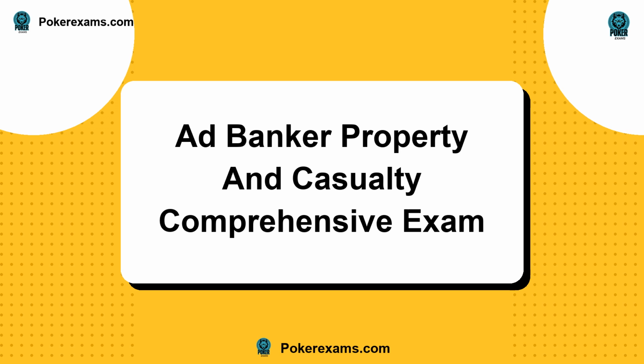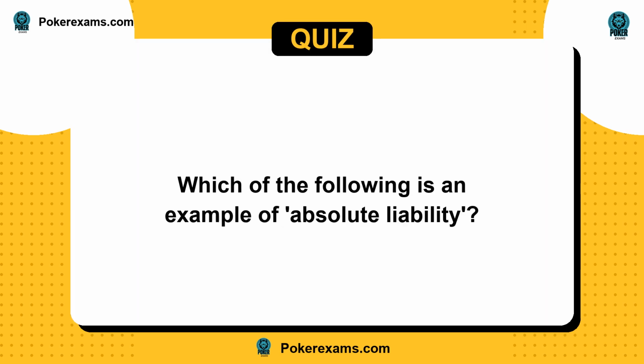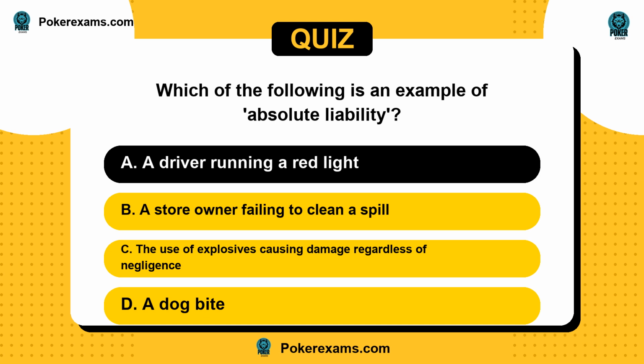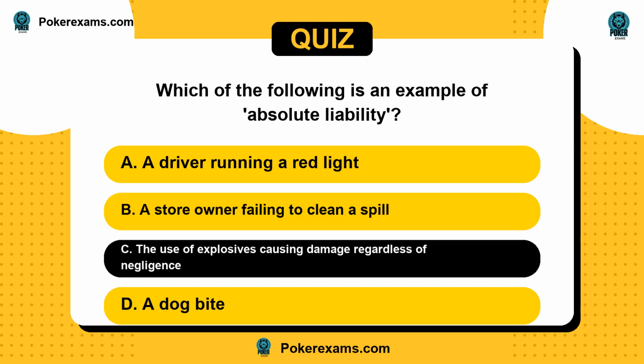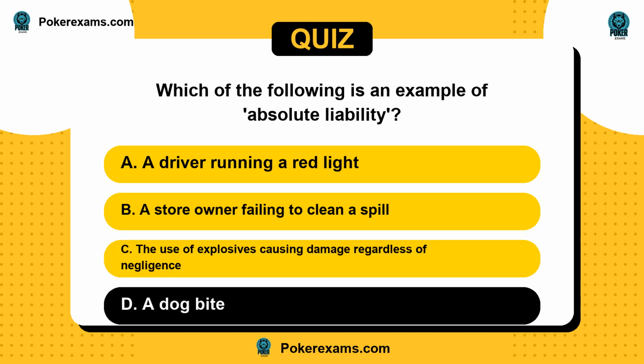Welcome to the quiz. Which of the following is an example of absolute liability? Is it A, a driver running a red light? Or B, a store owner failing to clean a spill? C, the use of explosives causing damage regardless of negligence? Or D, a dog bite?